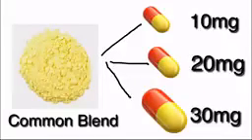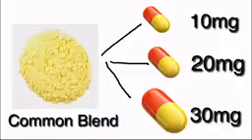So friends, we have understood the concepts of bracketing and matrixing. Now the question arises, can we apply this bracketing and matrixing to all the batches? The answer is no, friends. Before choosing the batch for bracketing or matrixing, you must fulfill certain requirements. As you can see in this diagram, there is a product which has a common blend, and from that common blend you are making 3 different strengths, 10 mg, 20 mg and 30 mg.